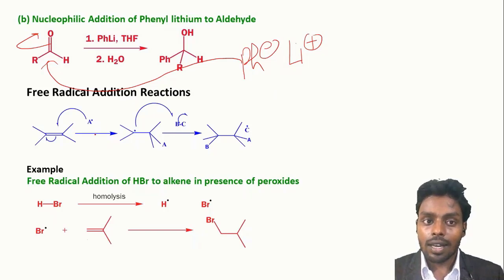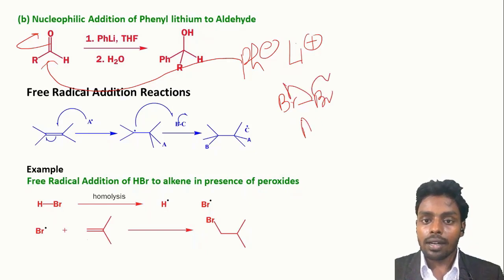Next is free radical addition reaction. So in this reaction, what happens? In presence of non-polar medium or solvent like benzene, hexane, or in presence of light, the reagent gets homolytically broken and forms radicals. Just like if Br2 is taken in the non-polar medium, then we have bromine radical.